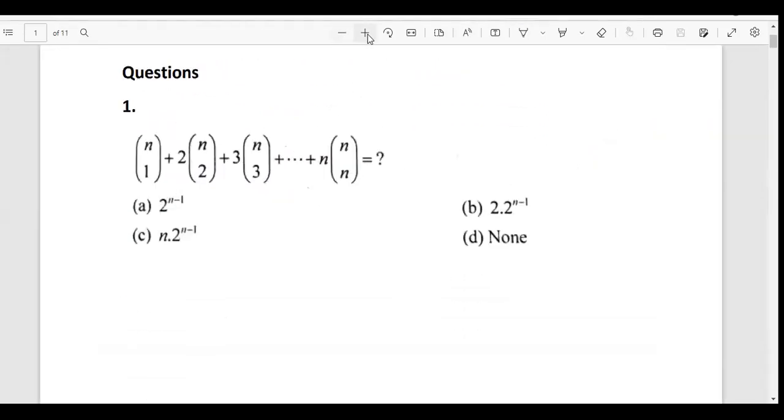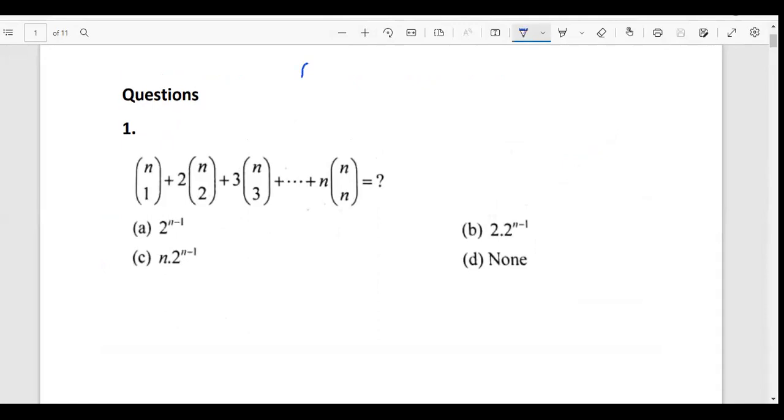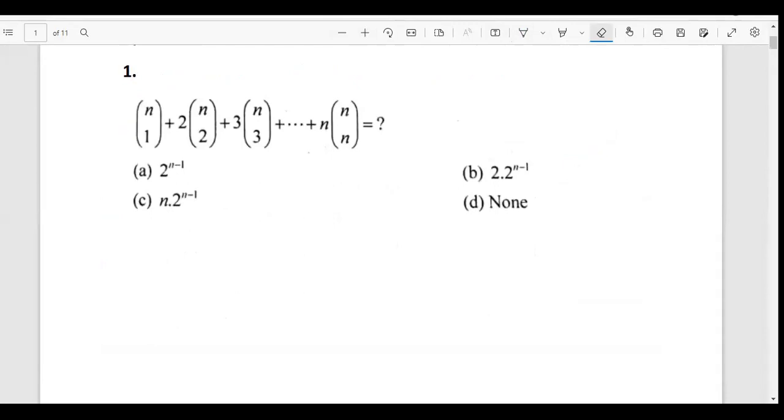So let's talk about the questions then. Question number 1 says nC1 plus 2 nC2 plus 3 nC3 and so on. This thing right here, n1, this is basically nC1, right? So it is another notation of writing it down that way. This is what we have, and we need to find the answer.